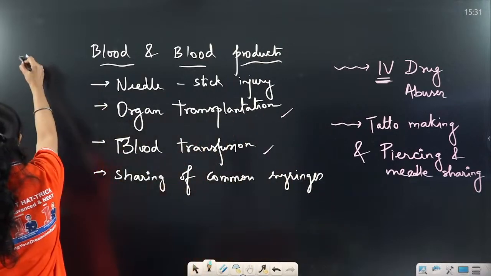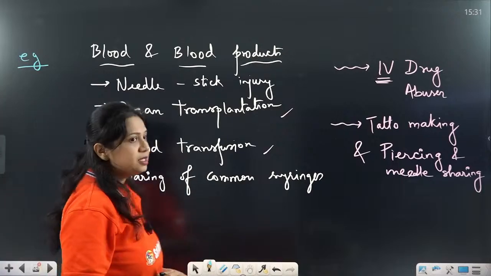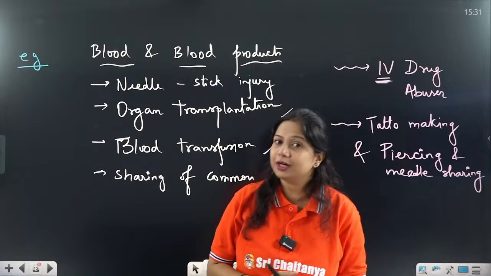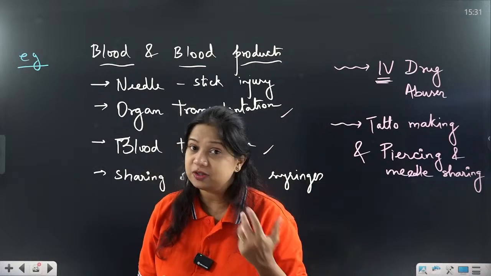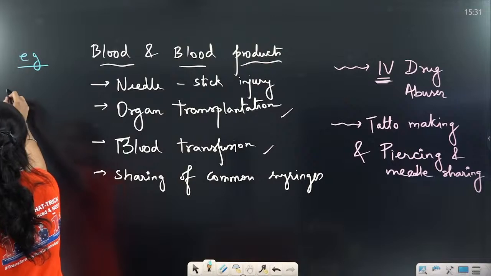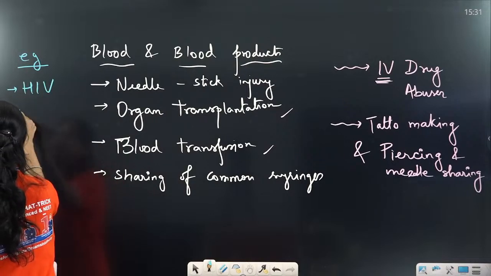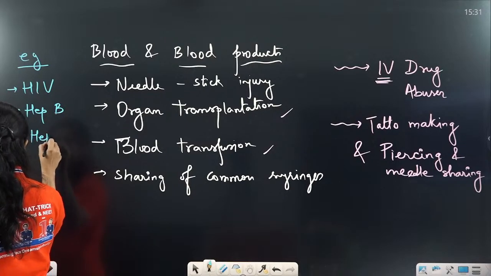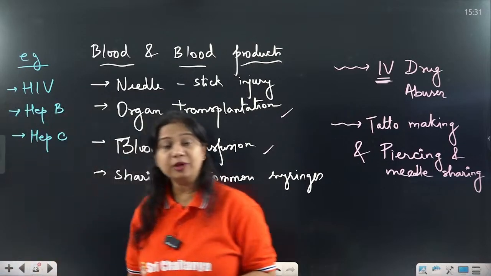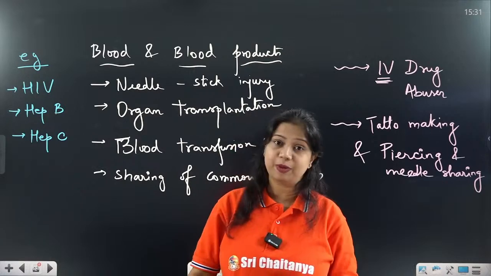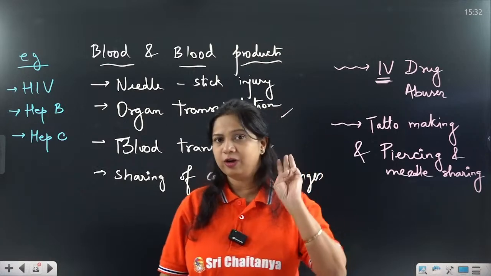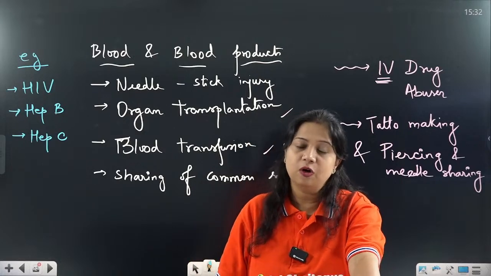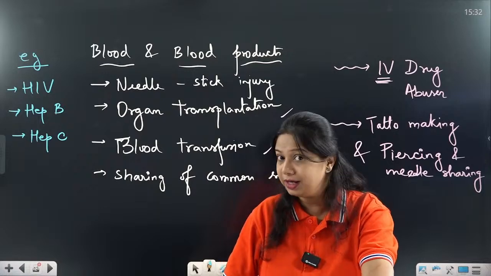Now the question is, what are the examples of the infective agents which are transmitted by this method? What are the various pathogens which are getting transmitted by this method? Yes, you have already named it: HIV, hepatitis B, hepatitis C. These are the common ones which are transmitted by blood and blood products. So we already have three methods of transmission: one is aerosol or droplet, fecal-oral, and blood and blood products.